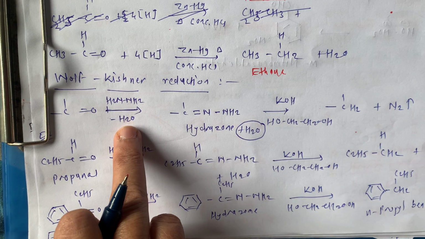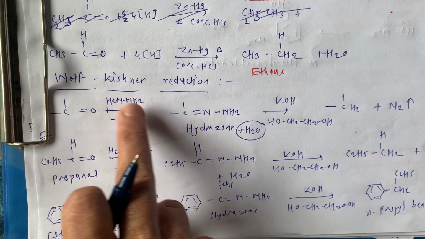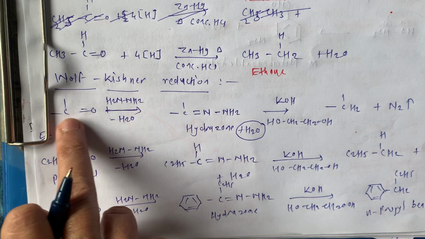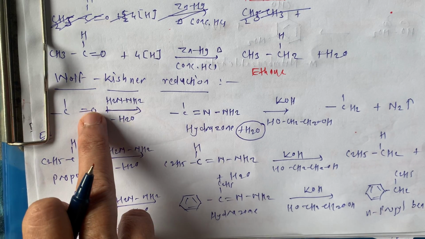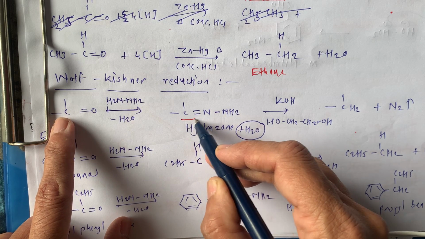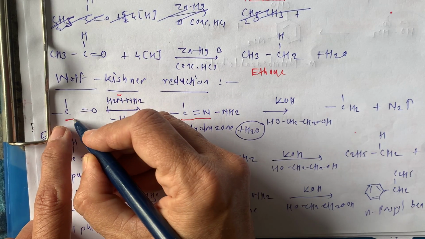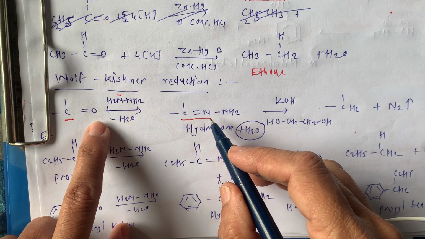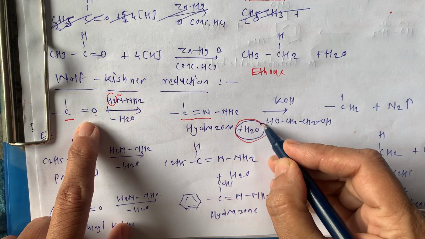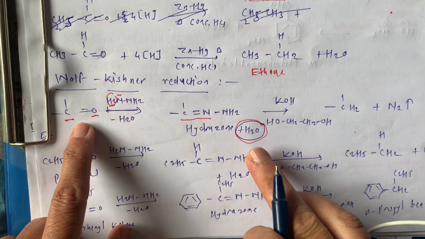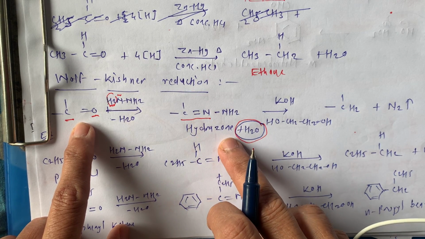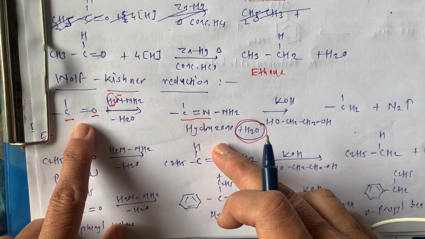Now which reagent do we have to use? We have to use hydrazine, that is NH2NH2. When it reacts with the carbonyl group, the carbonyl carbon and carbonyl oxygen, a double bond forms between C and N. NH2 stays as it is, and the H2 and O form H2O. This product, with the C=N double bond, is known as hydrazone.